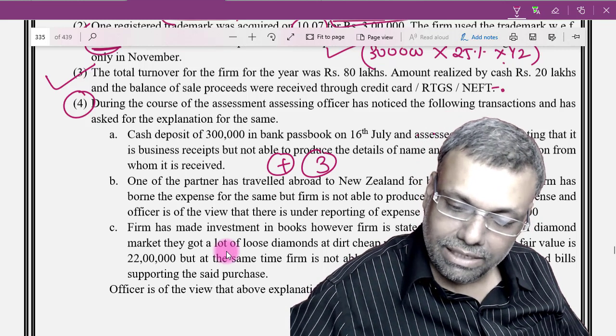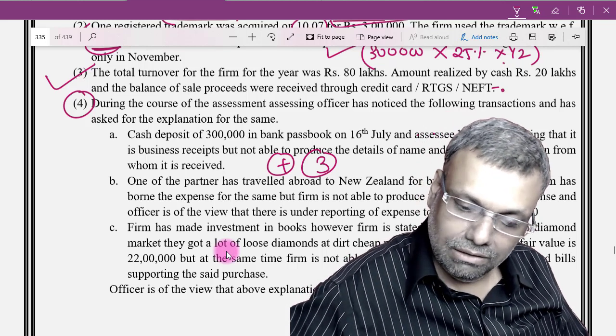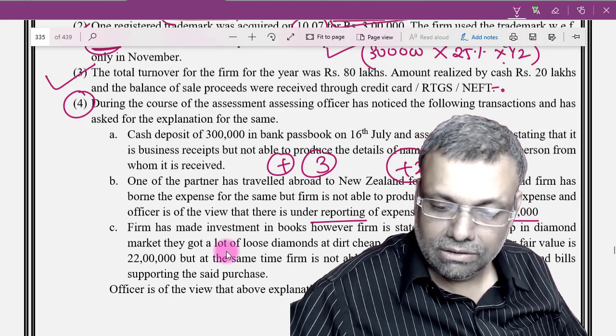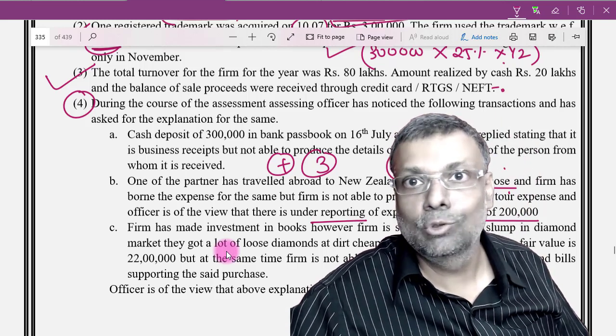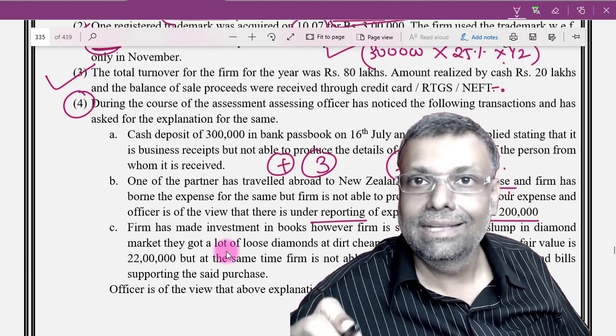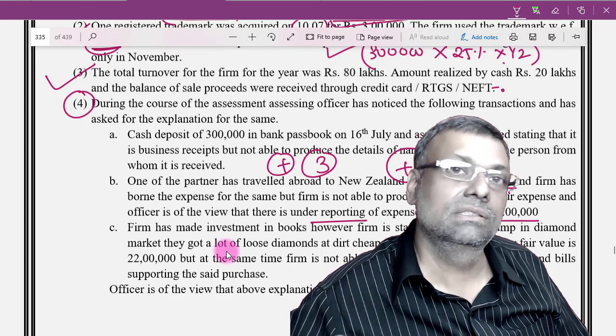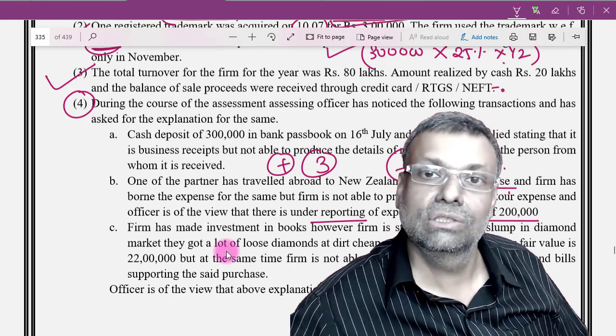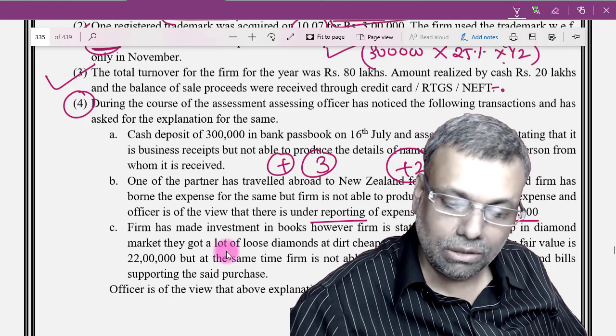One of the partners in New Zealand, this was a business travel and there is under reporting. So you can also add 2 lakhs of rupees. However, the same 2 lakhs rupees cannot be allowed as a reduction. 69C, I already explained in the past that the expenditure which is added by virtue of section 69C cannot again be given as a deduction. So the same expenditure to be given deduction, now it is not possible.